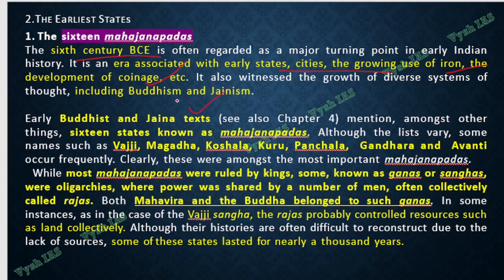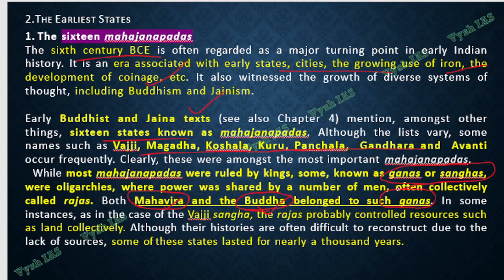Okay, so in Buddhist and Jaina texts, they mention the 16 states, some of which I told you are listed here. Vaji, Magadha, Kosala, Kuru, Panchala and all are listed here. And among these, as I told, there are multiple rulers. Mahavira, who is associated with Jainism, and Buddha, the founder of Buddhism. Mahavira actually did not start Jainism; he was one of the propounders, in fact the last person of Jainism. So these two people were also part of these oligarchies. They were part of these Mahajanapadas where multiple rulers were ruling, and that is why they are also called Ganas. Ganas or Sanghas, everything means the same. Okay, it's all oligarchies.